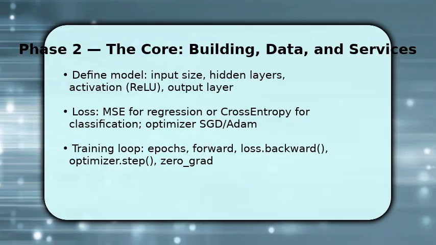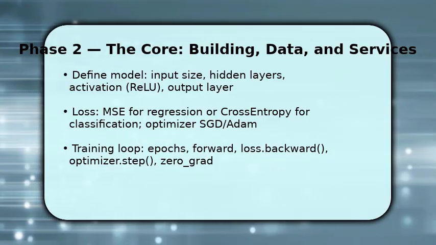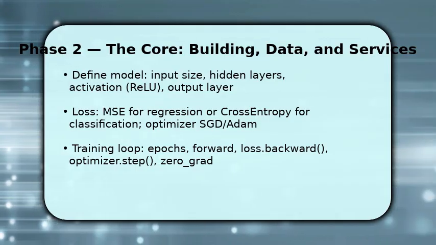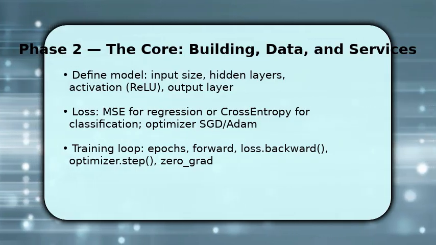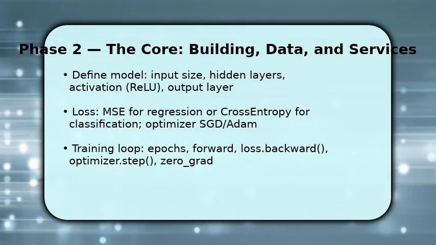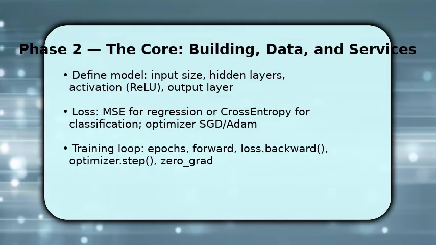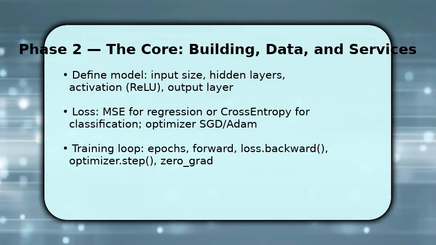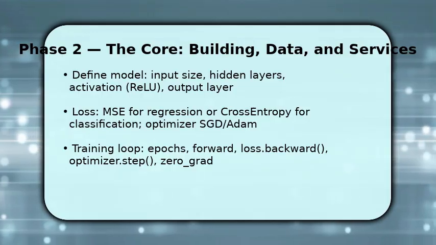Then write the training loop. For each epoch, iterate batches, run forward pass, compute loss, call loss.backward, step the optimizer, and zero grad. Make sure to monitor loss and accuracy each epoch. Log every 10.